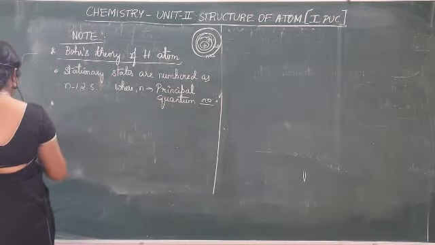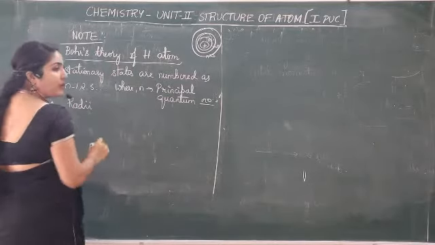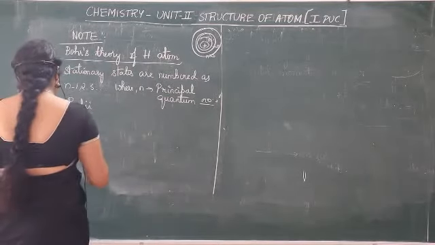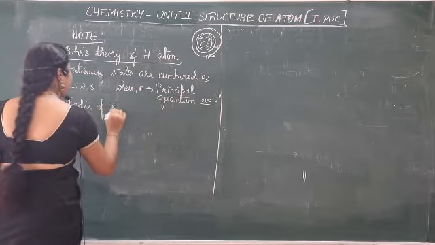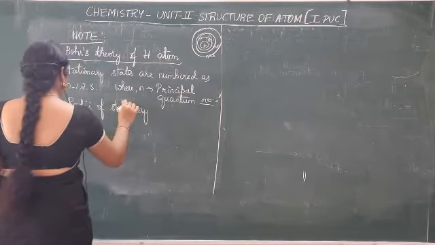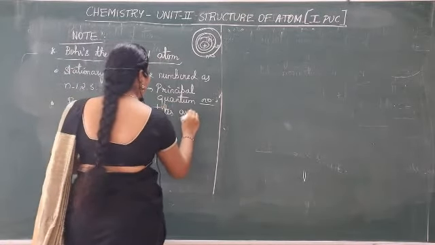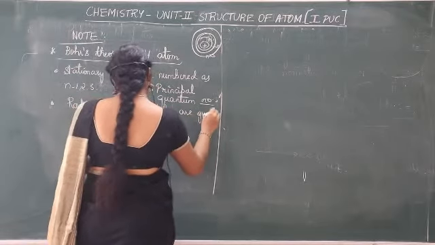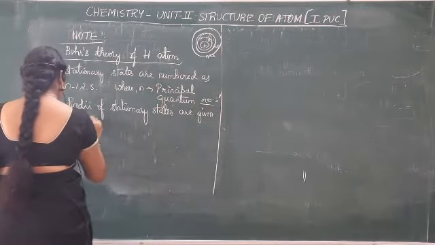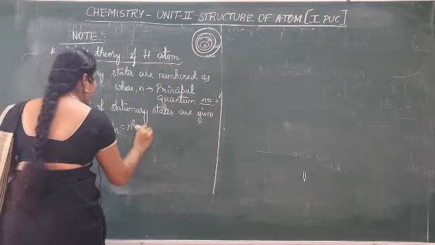Then second point is radii. Radii is plural of radius. Radii of stationary states are given as Rn is equal to n square A naught.